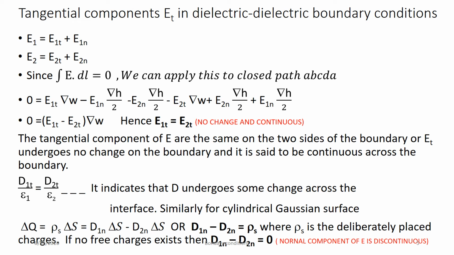So here for the dielectric surface we get the following conditions. The first condition is E1T is equal to E2T. Second is D1N minus D2N is equal to rho S, where rho S is the deliberately placed charge. If no free charges exist, then D1N minus D2N is equal to 0. So these equations you have to write for the dielectric medium.